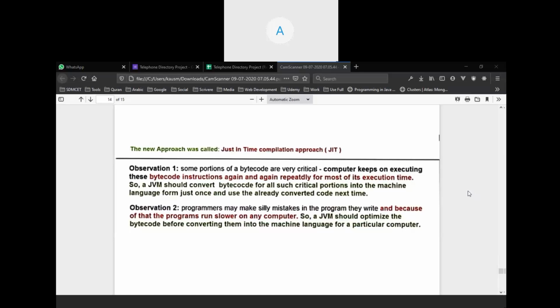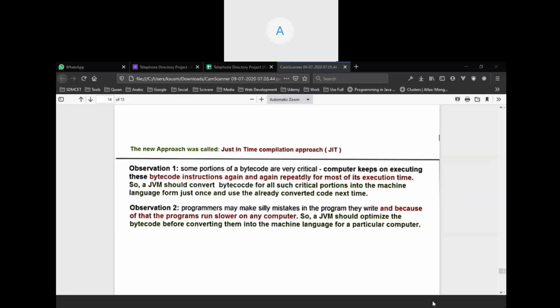So what will happen? Observation 1, you can see. A JVM converts byte code for all such critical portions into the machine language form just once and uses the already converted code next time. It will store that in memory and use the same. Let's suppose a line is executed 1,000 times: only once it will convert that line of code into the intermediate code, and the remaining 999 times it will use the same from memory. So time will get saved.